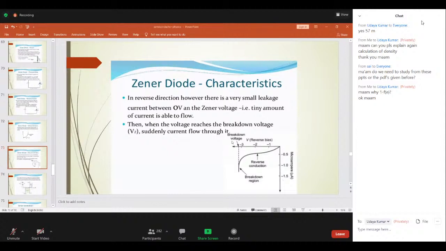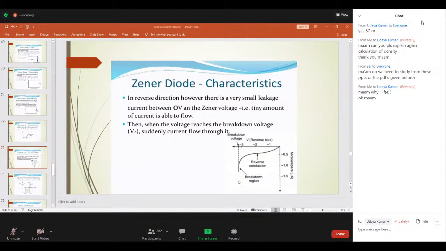When the applied voltage to the Zener diode reaches the Zener voltage, it starts allowing a large amount of current. See here, a large amount of current flows. At this point, a small increase in reverse voltage rapidly increases the electric current.